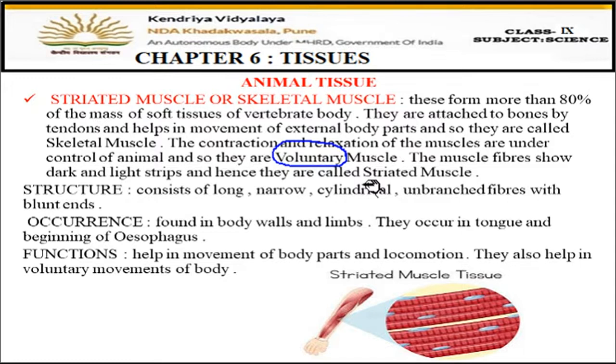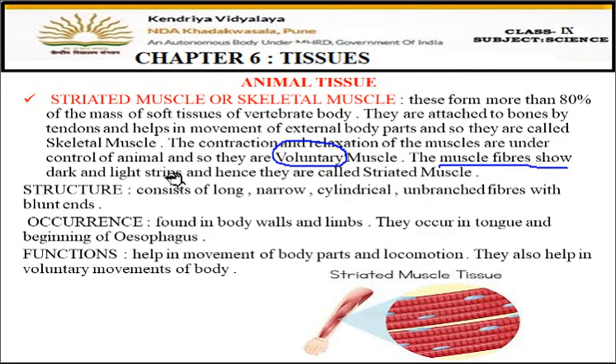Okay, as in the school sometimes we say, you come out voluntarily, means you come out by your own will, if you want, by your own. So these are called voluntary muscles because they are under our control. If we want, then they will work, otherwise they will not work. Okay, so they are under our control. We can move these muscles by our own will. Okay, so they are called voluntary muscles.